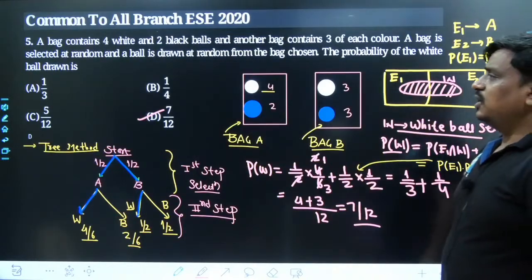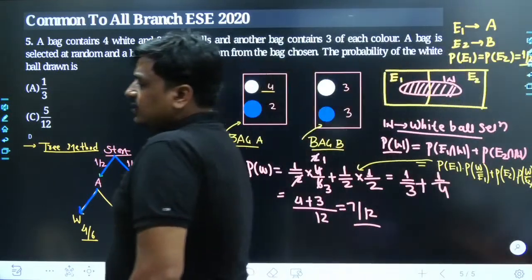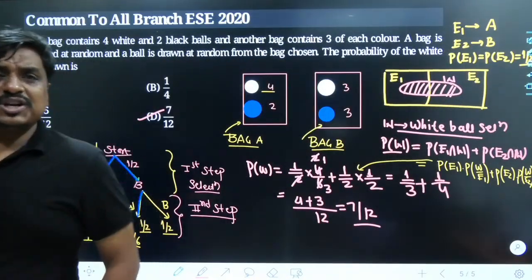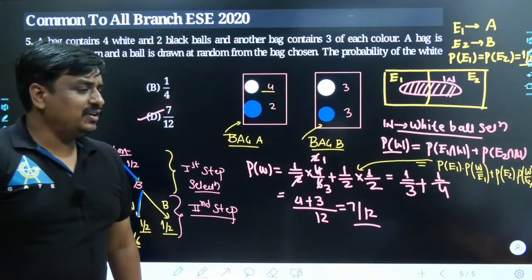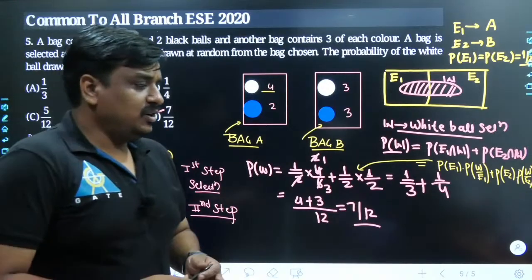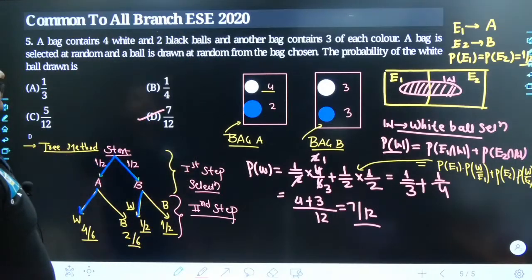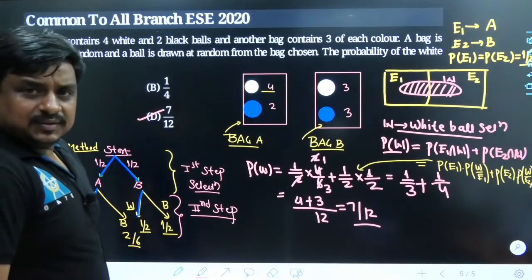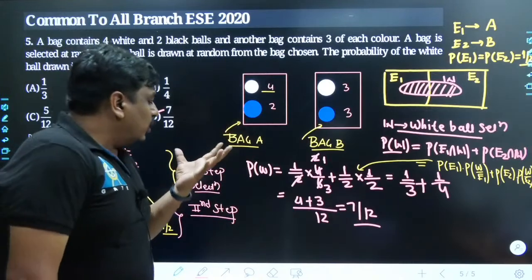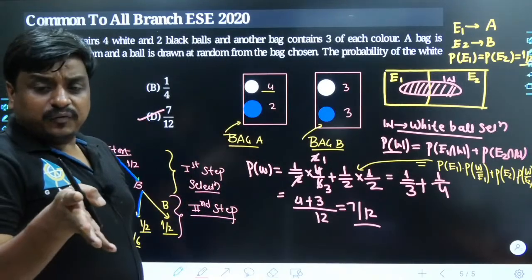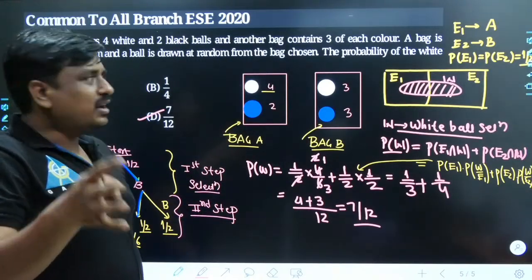1 upon 6. End of the day, this is a problem which comes many times in the GATE examination as well as ESE. Yes, ESE. So what is the basic concept of this problem, my dear friends? You had a total of 2 bags. Once you go inside the bags, the collection of the colors of the balls remains the same,